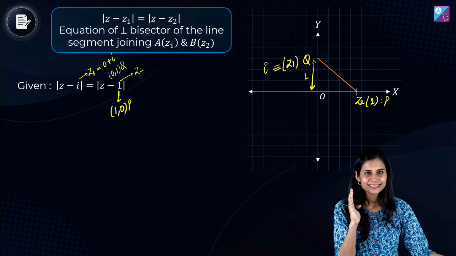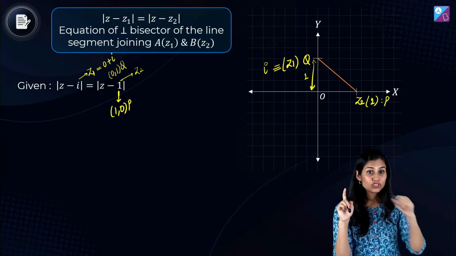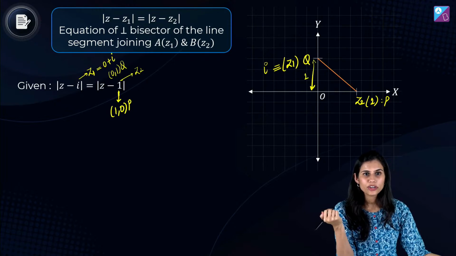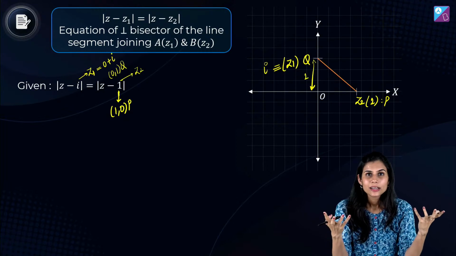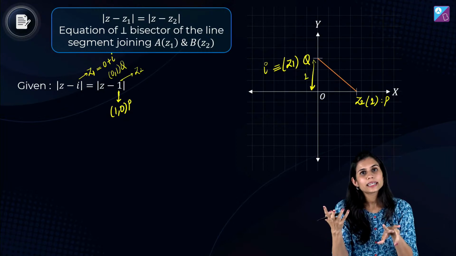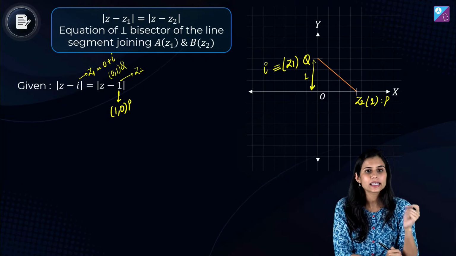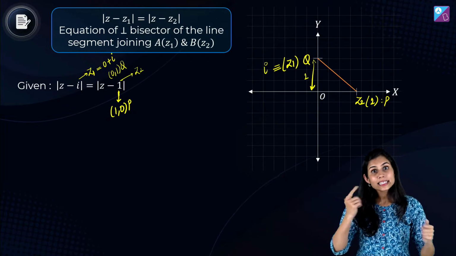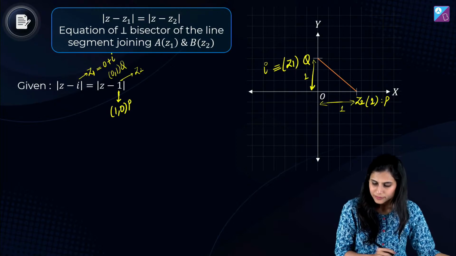है ना? Not a circle, Himanshu. Shibeen is right actually, but I wanted to know in general what geometric figure it represents. Straight line, but what is the nature of that straight line? Mod of z minus z1 equals mod of z minus z2 represents the equation of a straight line, which actually is the perpendicular bisector of the line segment joining z1 and z2. ठीक है, अब ये जो PQ segment है, इसके perpendicular bisector की equation ढूंढनी है हमें, है ना?